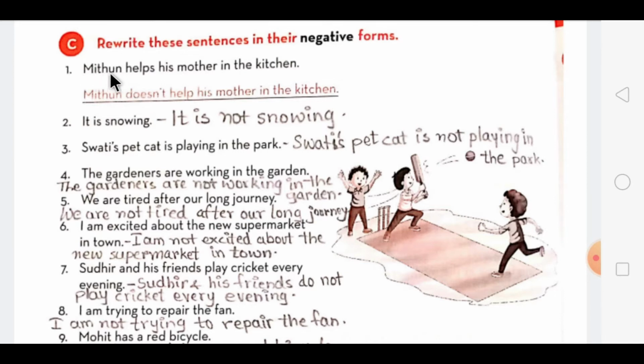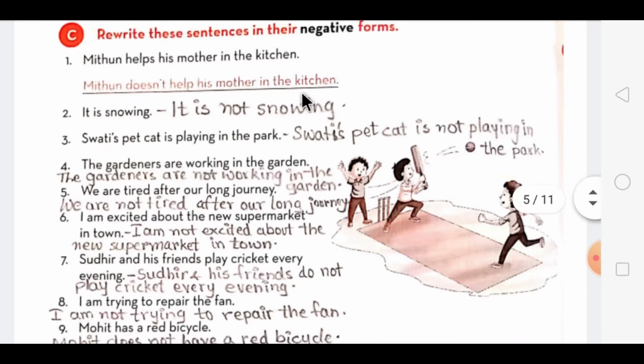See, look at the first one. Mithun helps his mother in the kitchen. In this, the be verb is not there. The main verb is given over here, and the subject is singular. So what you will do, you have to put does, meaning doesn't. Since you are changing to negative, you will add doesn't. And when you add doesn't, the S letter in the verb will be removed. So the sentence will be formed like this: Mithun doesn't help his mother in the kitchen.